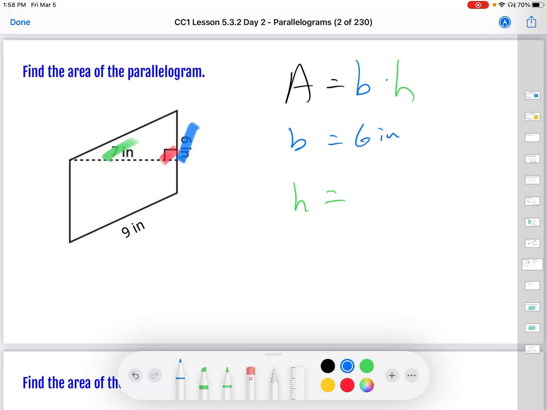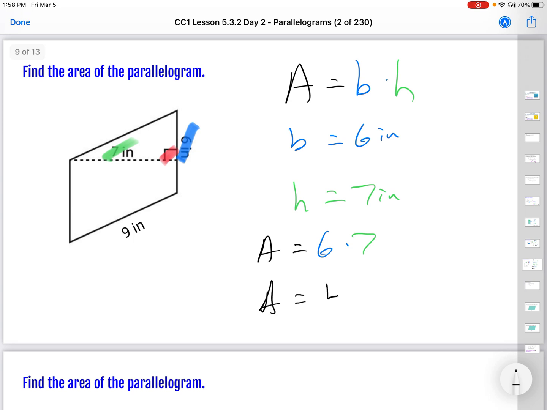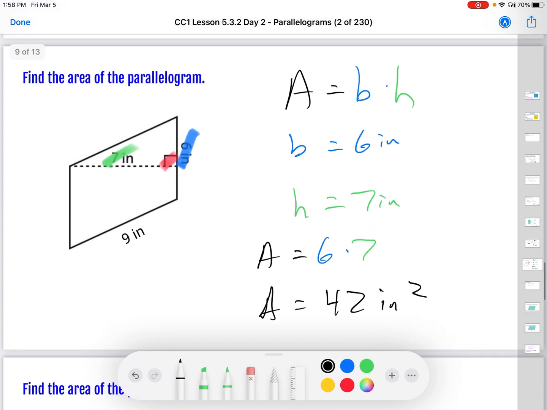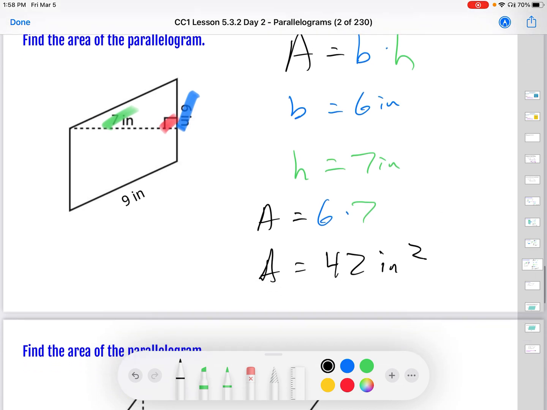And remember when I had that C thing way up above? That's where that came from. And it is, like I said, important, but it's not important for this. And maybe you're already thinking in your mind what it would be used for. In this case, I hope you're starting to figure out that we could use it for perimeter. Sorry, I want to keep saying perpendicular, but it's not.